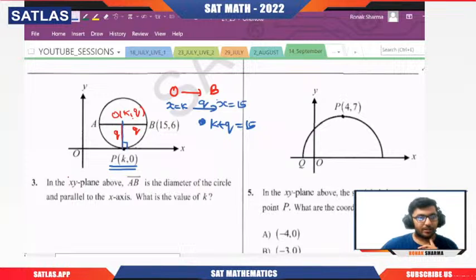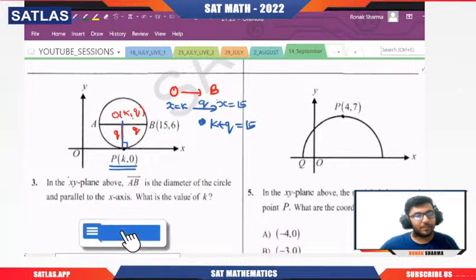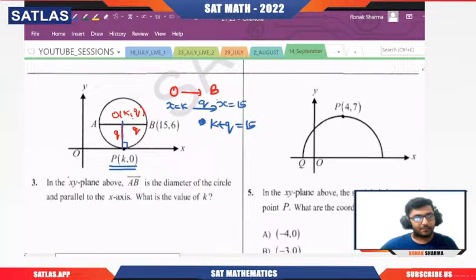Now, let us focus on other things also. Ultimately we need to find the value of k. Whatever the height we have, that is q. Here we can see that this is k comma 0, so the point has x coordinate k, and also the center will have k. And this height is nothing but 6, because point B is 15 comma 6, so y is 6. So q is 6 actually.